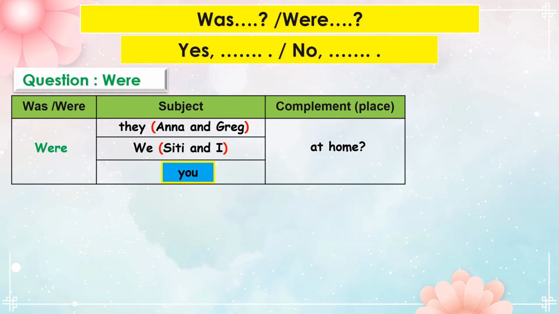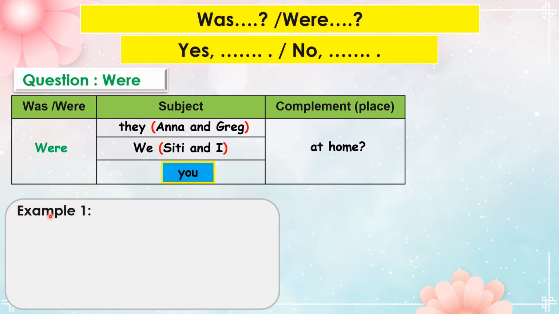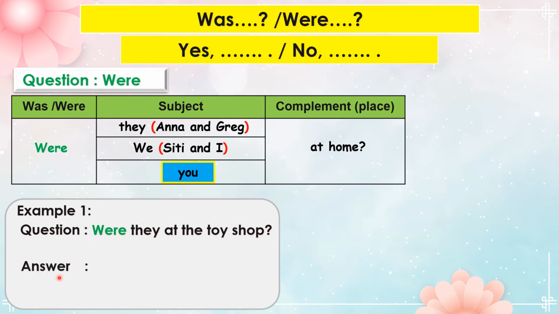Now, let's look at how to answer the questions. Example 1. Question. Were they at the toy shop? For positive answer, start with yes, then followed by the subject they, then followed by the be verb were.